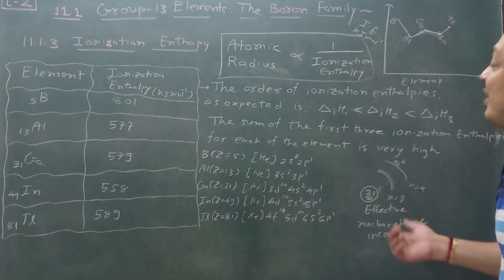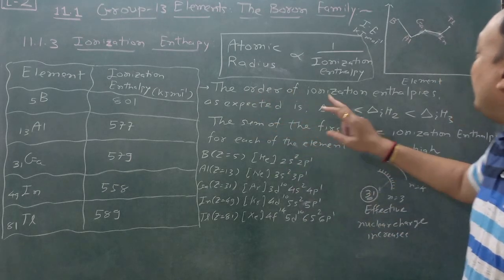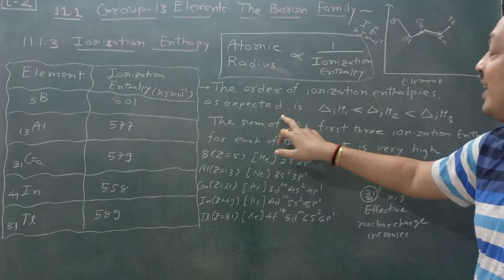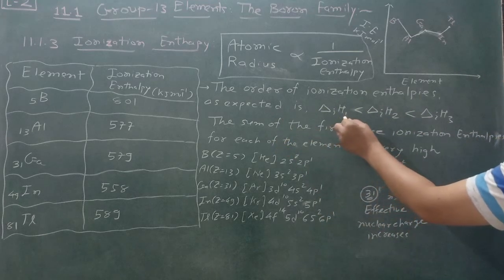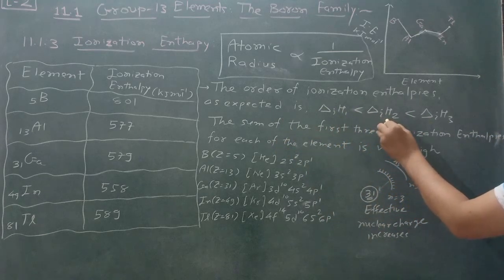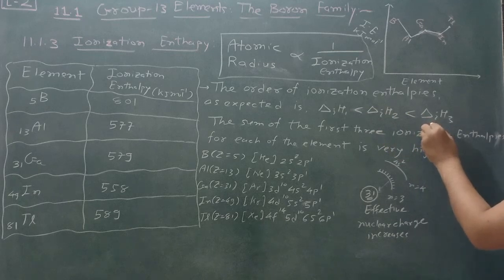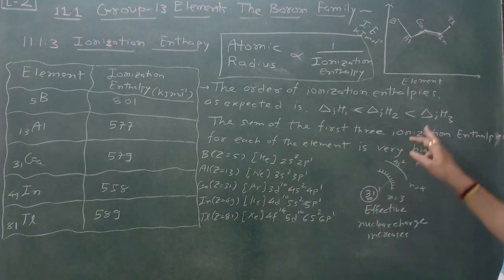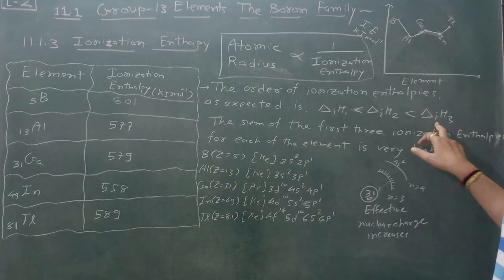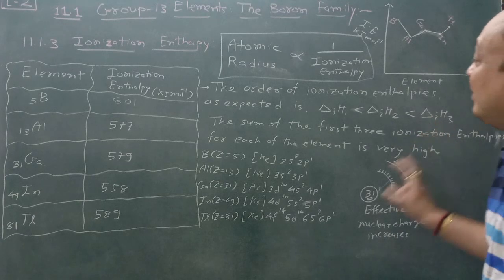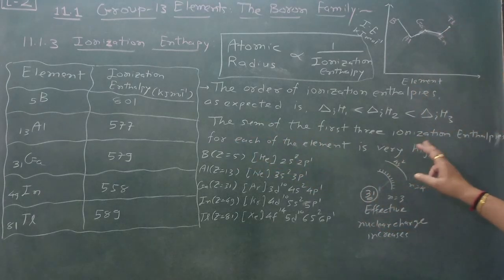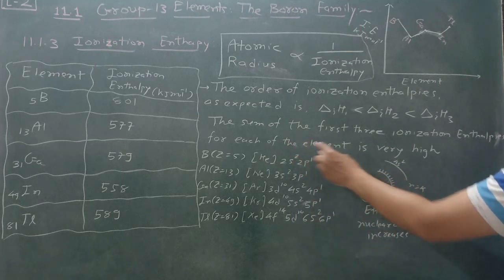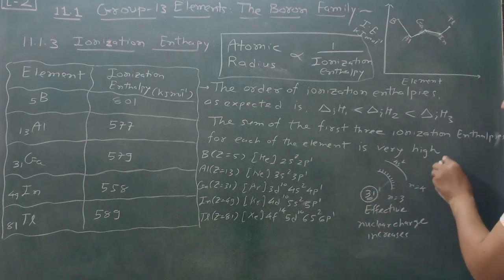And another thing is very, very important: the order of ionization enthalpies, as expected, is delta IH1 less than delta IH2 less than delta IH3. That is, delta IH3 is the maximum, and this enthalpy is maximum. Okay, the sum of the first three ionization enthalpies for each of the elements is very high.